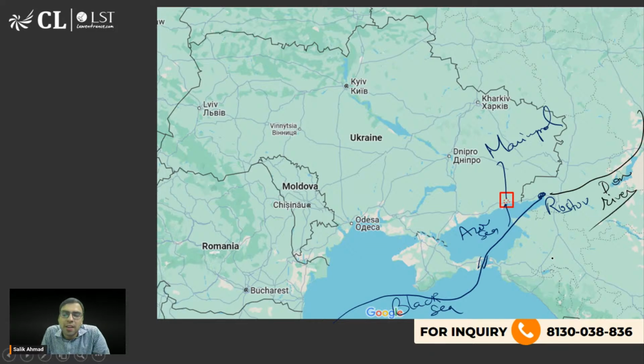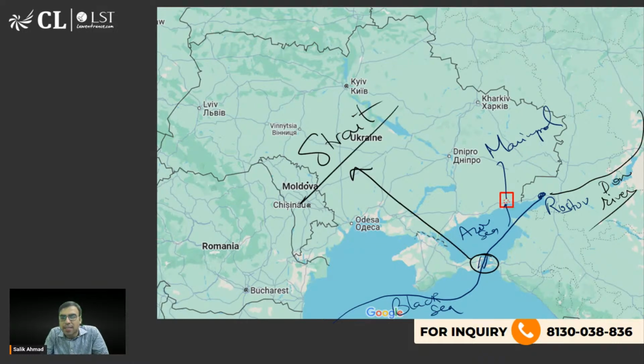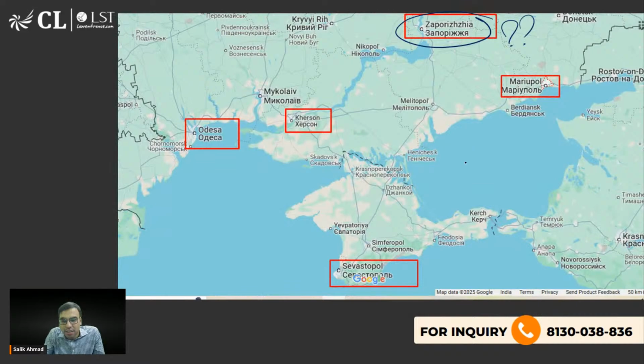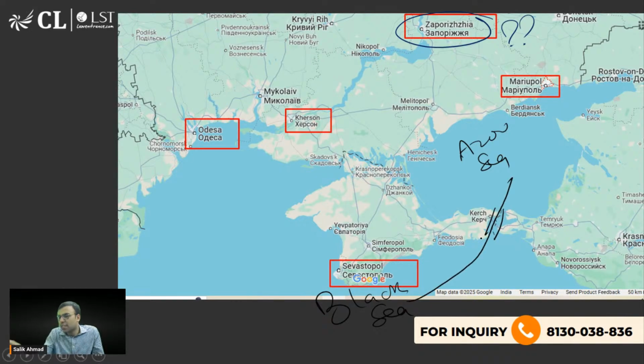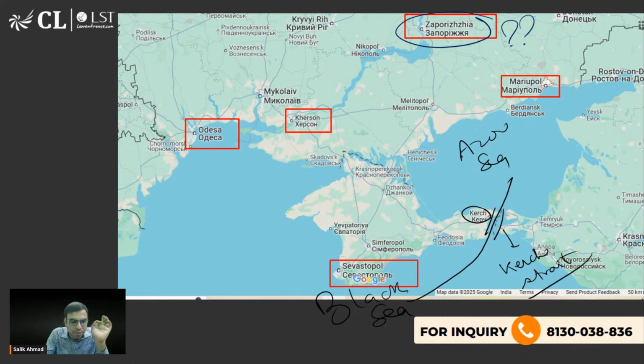सो प्लीज टेल मी दिस स्ट्रेट, इस स्ट्रेट का नाम क्या है which connects Black Sea with Azov Sea, please tell me। ये Azov Sea है ना, ये नीचे वाला Black Sea है ना, so when you're coming this ship can cross this strait, this is called as what is the name of the strait, please tell me, this is very important। this strait is, यहाँ पे देखो लिखा हुआ भी कर्च, this strait is called as Kerch Strait, that is what you should be knowing।